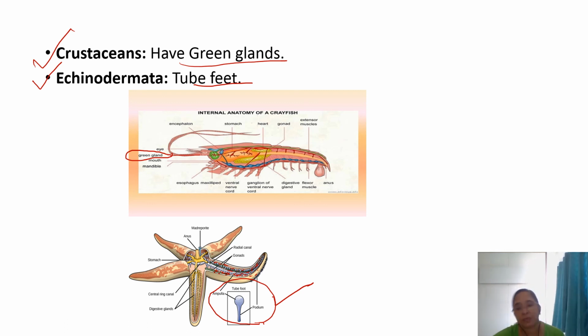So this is all about the excretory organs in different types of organisms, different modes of excretion. Depending upon that, there are divisions: ammonotelism, ureotelism and uricotelism. And then we have studied the types of nephridia also, protonephridia and metanephridia. And this is about the green gland and tube feet. Thank you.